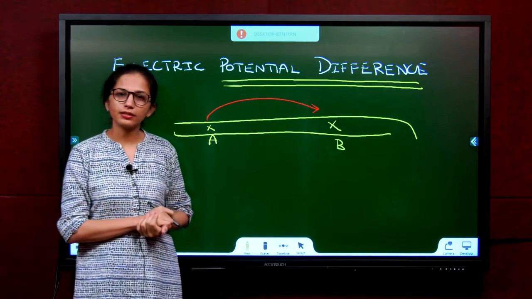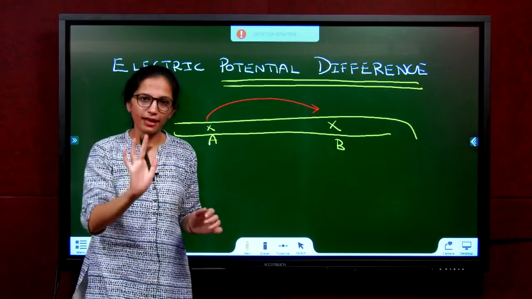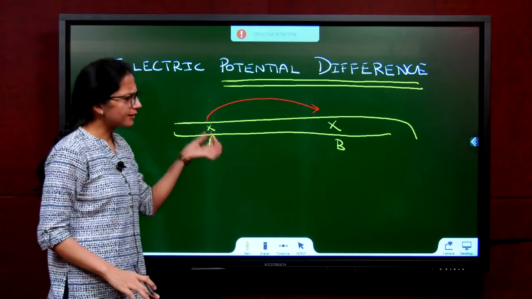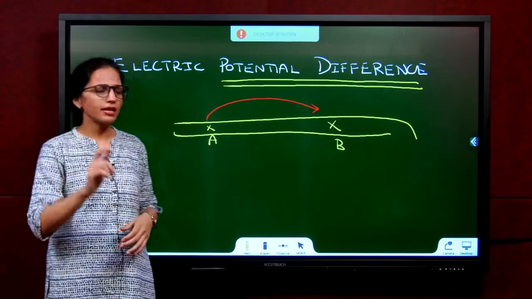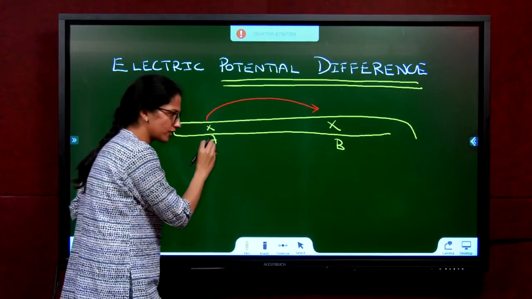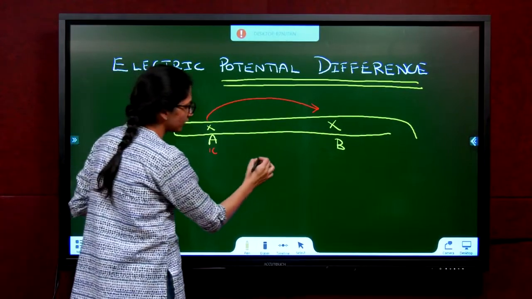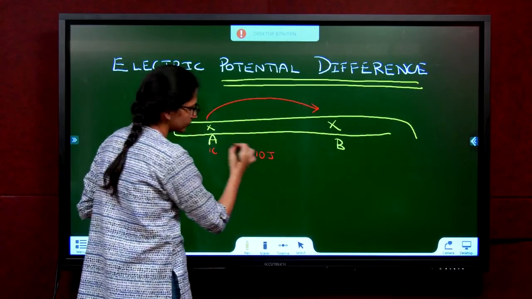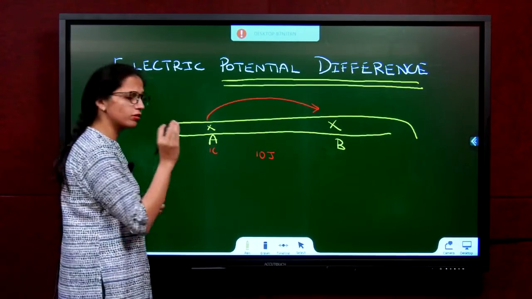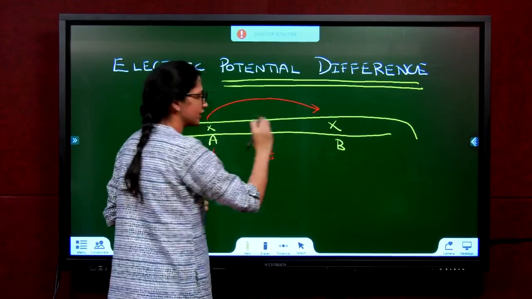Do I have to do some work? When water was flowing from top to bottom, who was doing the work? Gravity. You are not doing it, but someone is doing the work. So here also, somebody has to do the work. Let us say I have 1 coulomb of charge. I am taking this 1 coulomb of charge and moving it here. Let us say I am doing a work of 10 joules. So I spent 10 joules of energy on taking this 1 coulomb charge and moving it here.